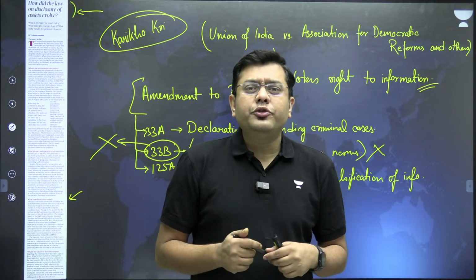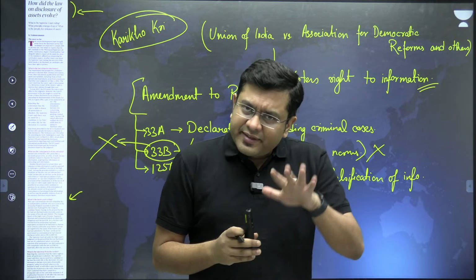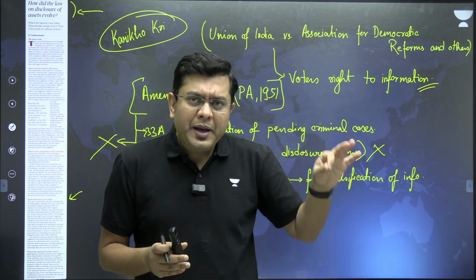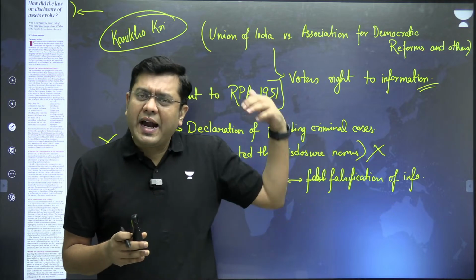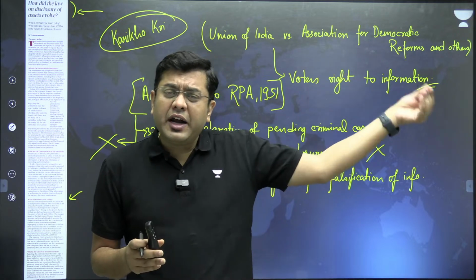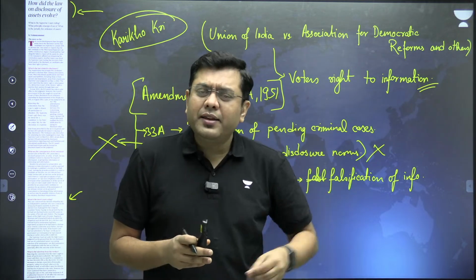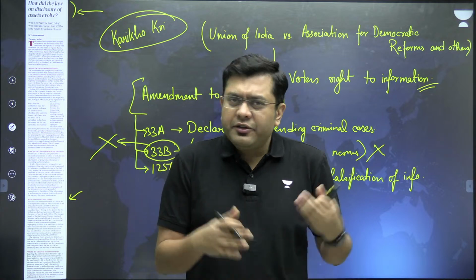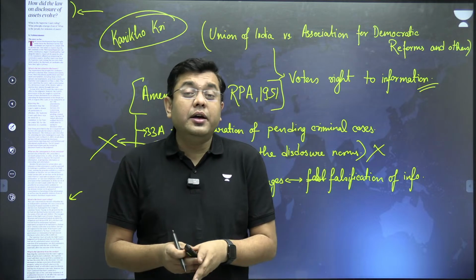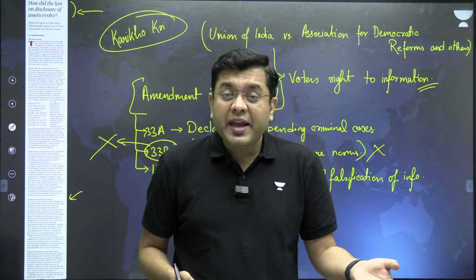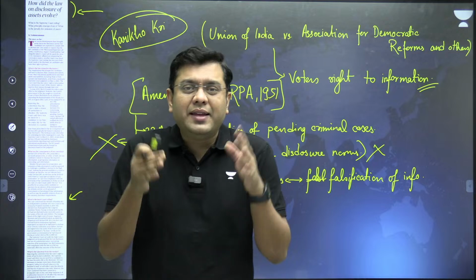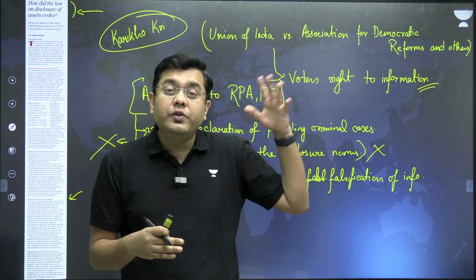Now, this matter was taken up to the Supreme Court. The Supreme Court basically sidelined the entire judgment of the High Court. Supreme Court said that, look, if an individual had 3 cars which they had sold a long time back, and if the no objection certificate regarding a government bungalow, these are the materials which have not been declared, this will hardly make any change in the electoral process. This will hardly make any change in terms of the voter influence. This will hardly make any change in terms of the voter choice. So when these are not going to impact the elections, why should we declare the election void?